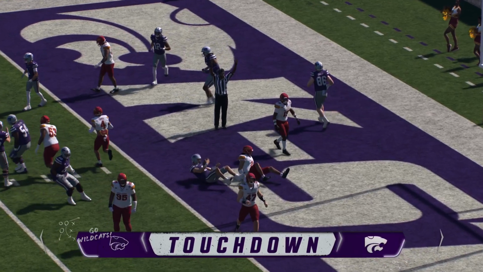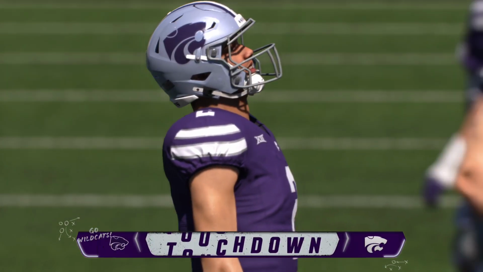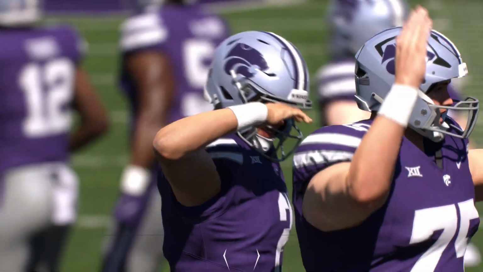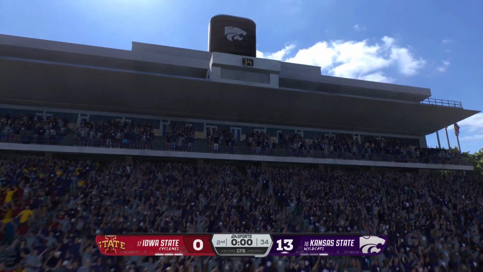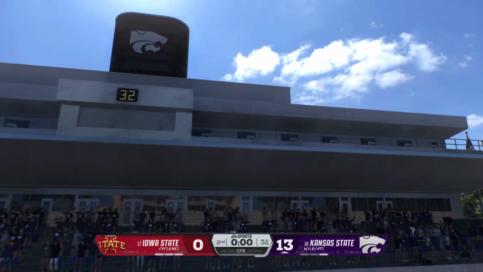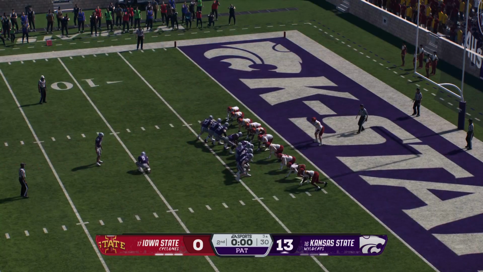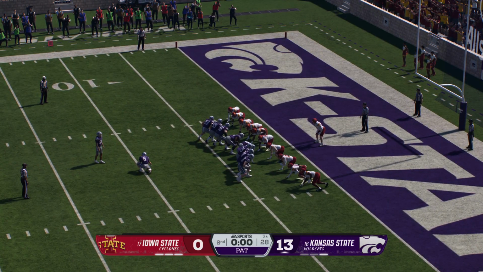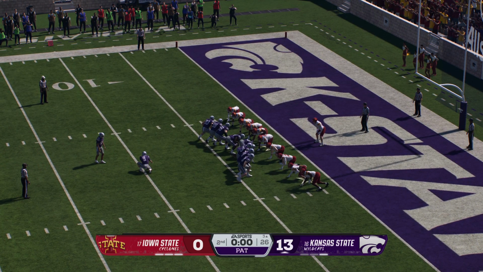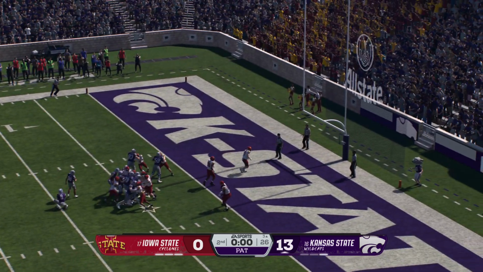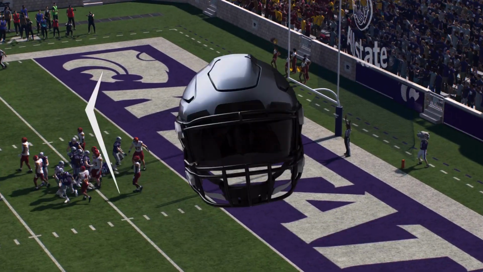No stopping him on that run. Touchdown, Kansas State. That's playing to the echo of the whistle here in this first half. They just keep pouring it on. Why not just continue to be aggressive? It's worked out so far for them. What a big lead they've worked up now here in this first half. The kick sails through, so the lead is 14-0.